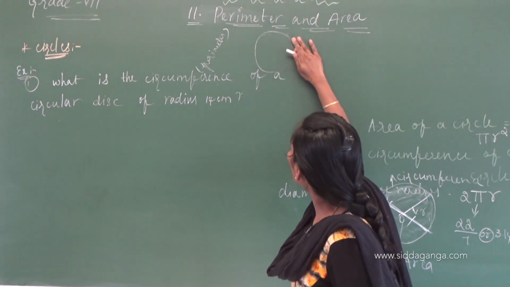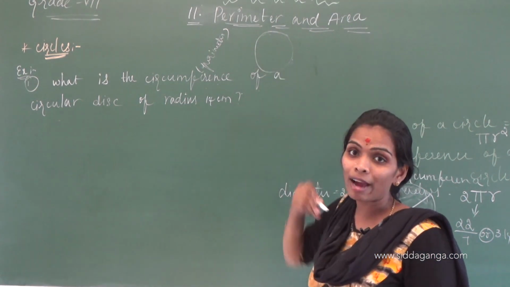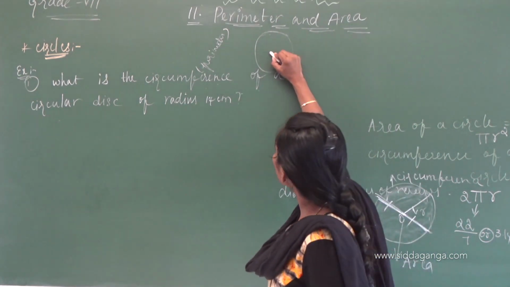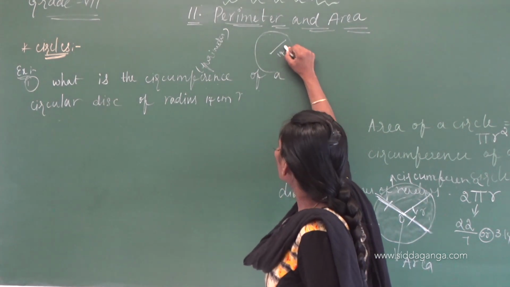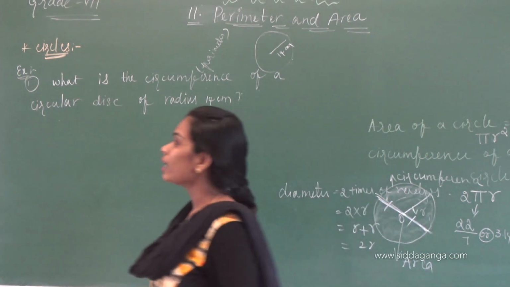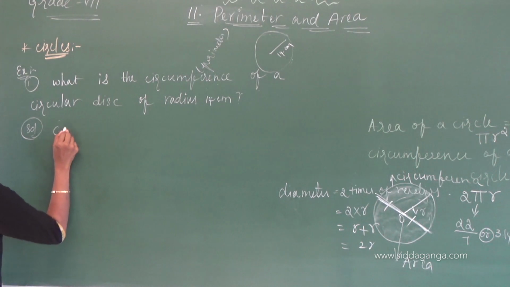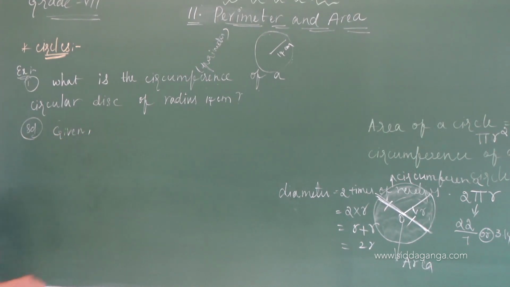The perimeter, that means the circumference, of a circular disc we have to find, where the radius they are giving is 40 centimeters. Solution you have to write. First, whatever the given things, you have to write them firstly.